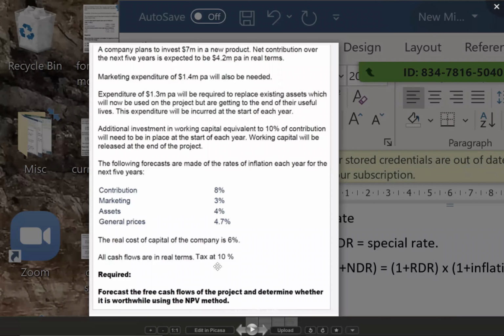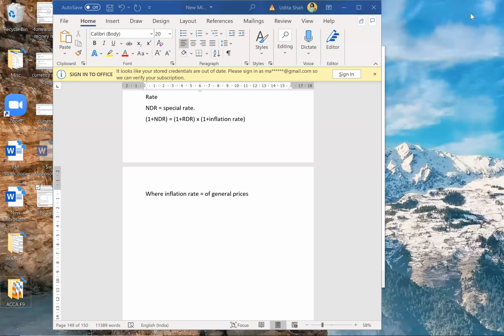Okay. So required, forecast the free cash flows of the project and determine whether it is worthwhile using the NPV method. If NPV is positive, then what happened? We will accept the project. If NPV is negative, we will reject the project. Let us start then. I've sent this sum on the group. Meanwhile, I'll open up an Excel over here.